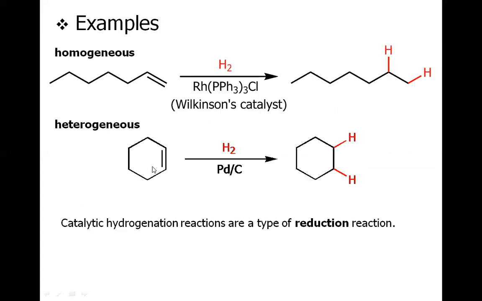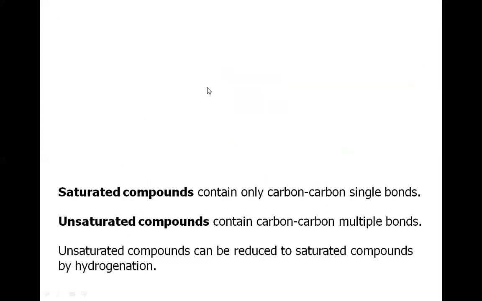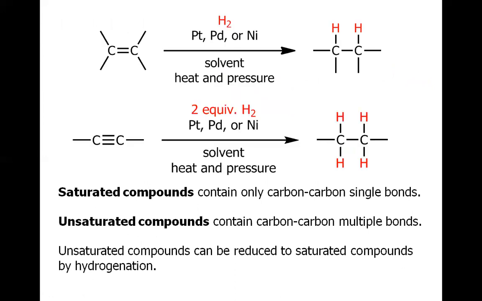Here are the examples. For this cyclohexene, when treated with hydrogen in the presence of palladium on charcoal, it's an example of heterogeneous catalysis because the palladium on charcoal is solid, the hydrogen is gaseous, and the alkene is liquid in nature. However, in the case of homogeneous catalysis, this is called the Wilkinson catalyst. This rhodium complex is liquid in nature, and this alkene is also liquid in nature. So they are all homogeneous starting materials, and this will give the alkane. This will also give the alkane, but with a different type of catalysis. The end product is the saturated compound.